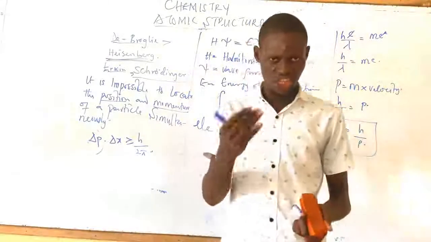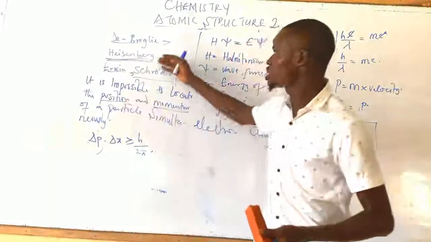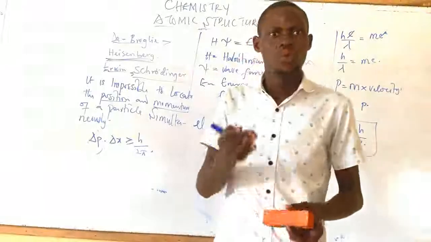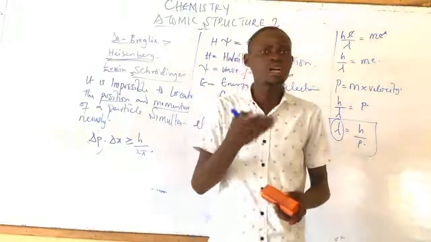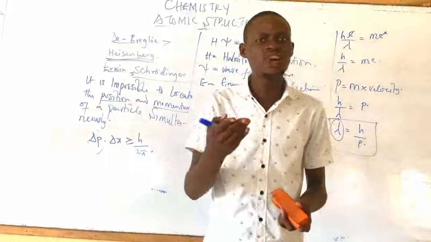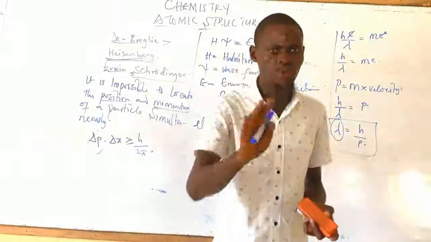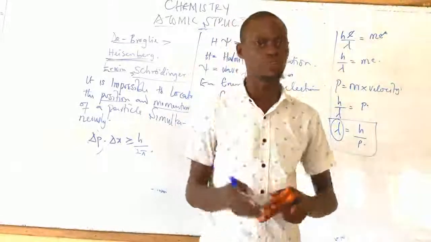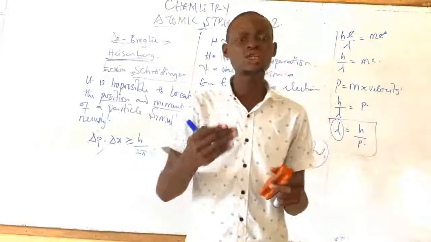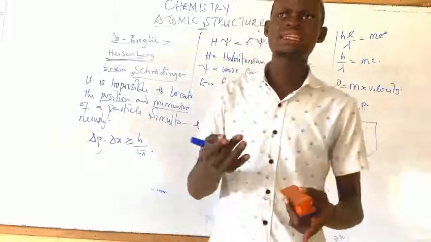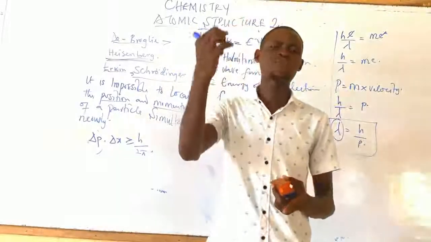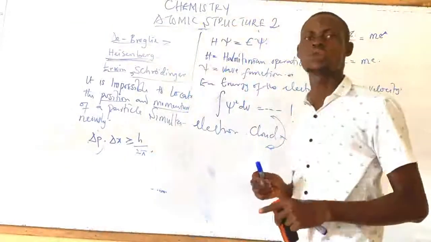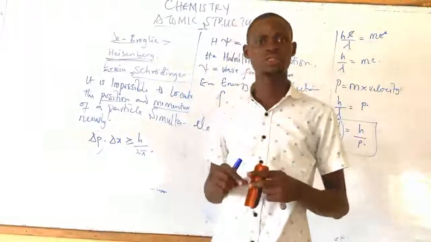Inside each of these energy levels, the energy level is further divided into sub-energy levels. Then the sub-energy level is further divided into orbitals. Inside the orbital is where the electron is located. That's where the electron can be found.